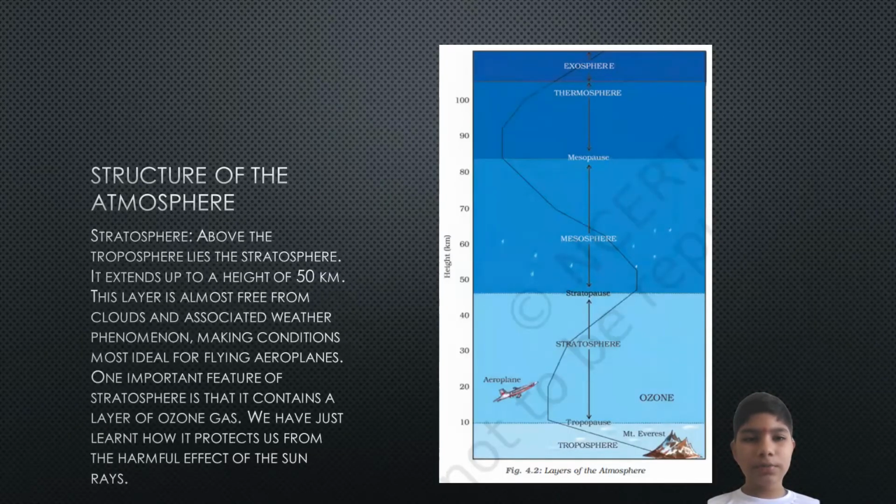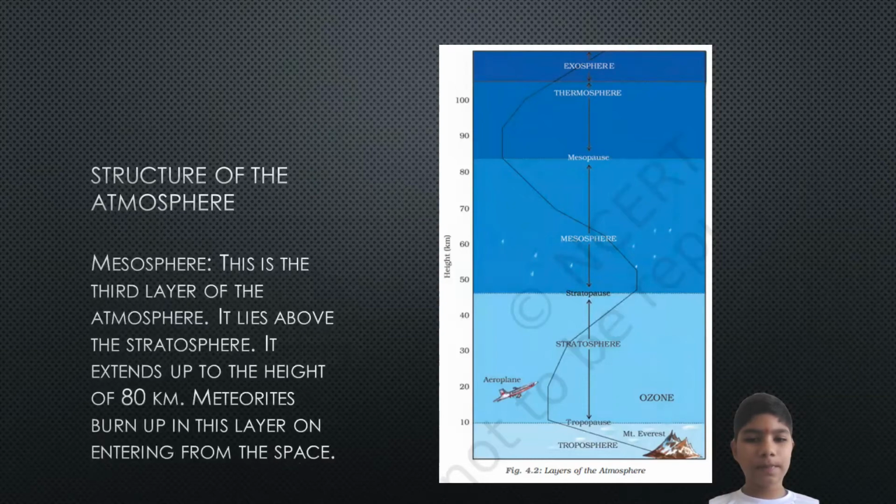Stratosphere. Above the troposphere lies the stratosphere. It extends up to a height of 50 kilometers. This layer is almost free from clouds and associated weather phenomena, making conditions most ideal for flying aeroplanes. One important feature of the stratosphere is that it contains a layer of ozone gas. We have just learned how it protects us from the harmful effects of the sun.